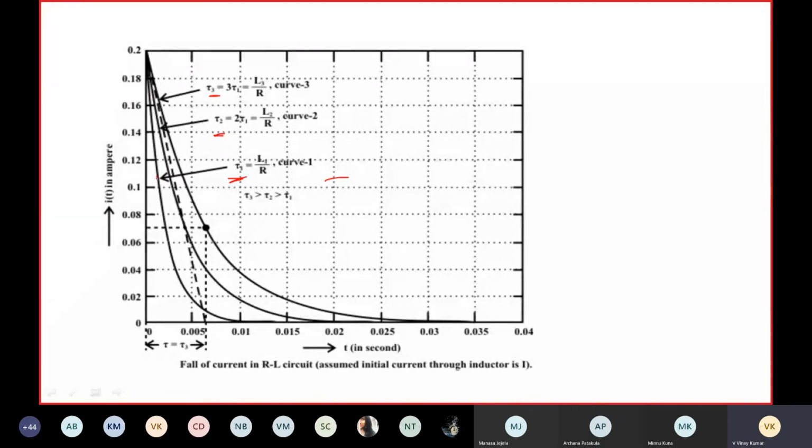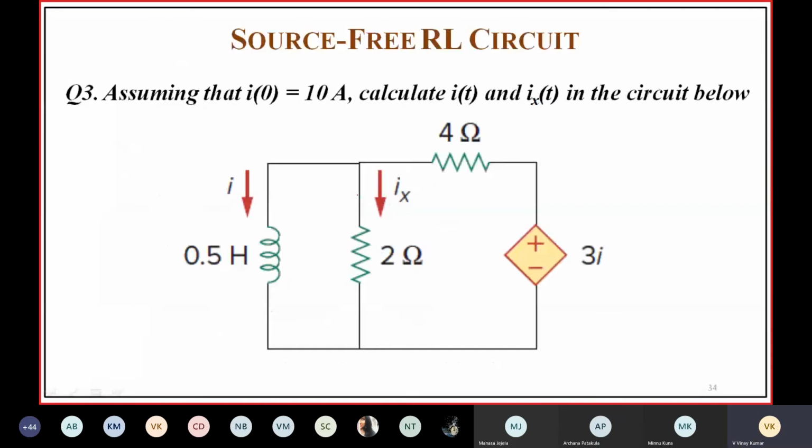Now here, see, this is a source free RL circuit. I of 0 is given, that is, the initial value is given. No source is connected. Initial value means here I of 0 is equal to some 10 amps because of stored energy. I of 0 is 10 amps.